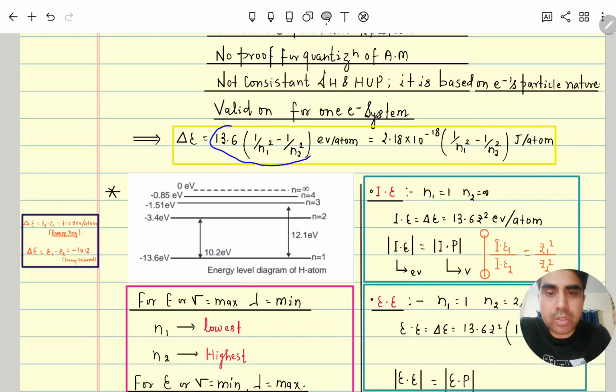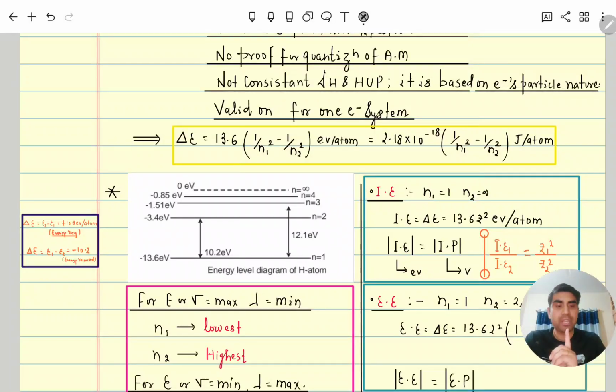So change in energy is equal to, if here it is positive, it means it is endothermic, energy is absorbed, which means the electron is moving from lower to higher. So here you can see 13.6 × (1/n1² − 1/n2²) electron volt per atom. Or we can also write it in joule. In joule, keep this constant value in mind: 2.18 × 10^-18 × (1/n1² − 1/n2²) joule per atom. So this is the total change in energy.